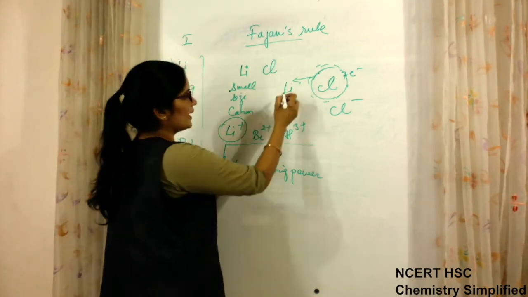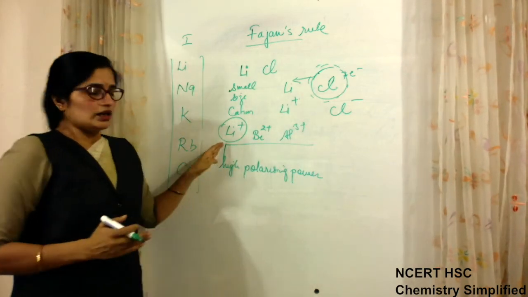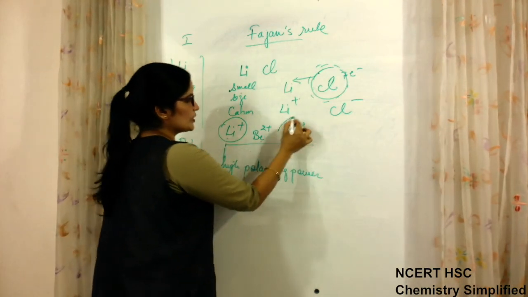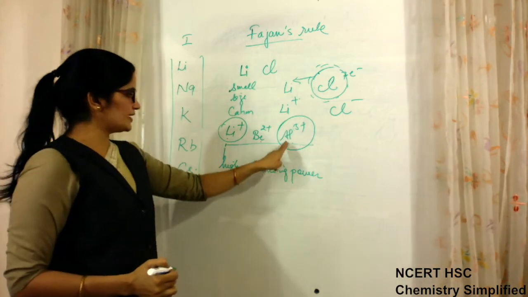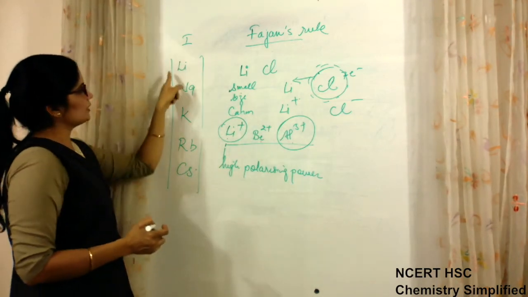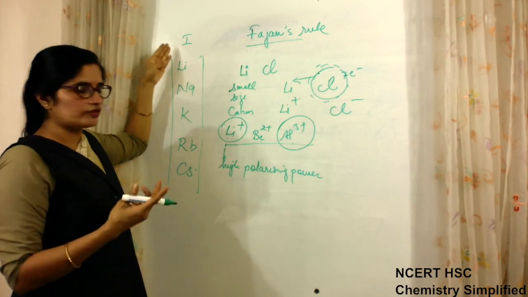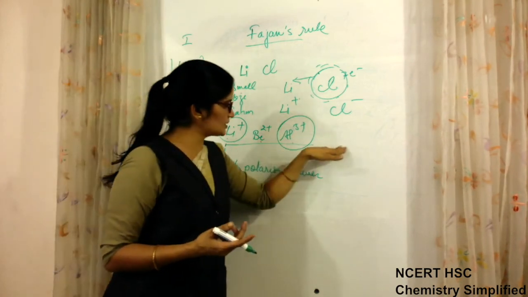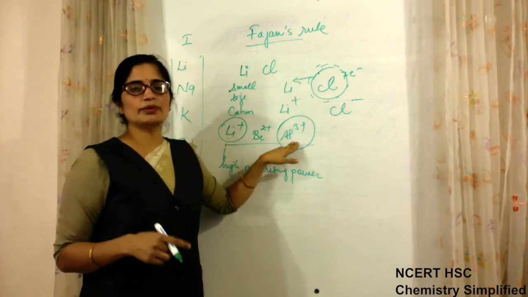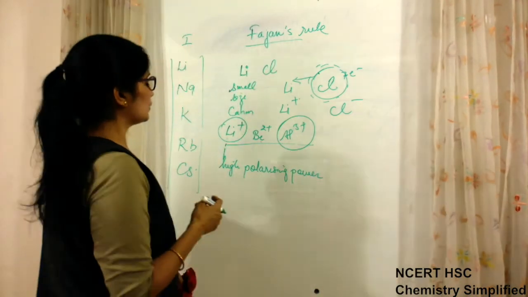Similarly, when the cation is smaller, it has high polarizing power. If we compare lithium, beryllium, aluminium, aluminium has the highest charge, so its polarizing power will be highest out of the three. If we talk in the group, then lithium will have highest polarizing power, so its compounds will be more covalent. If we compare these three, then the compounds of lithium will be least covalent and aluminium will be highly covalent. Okay.